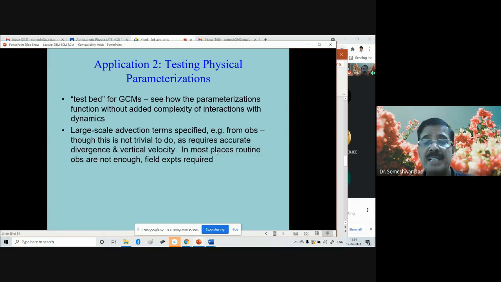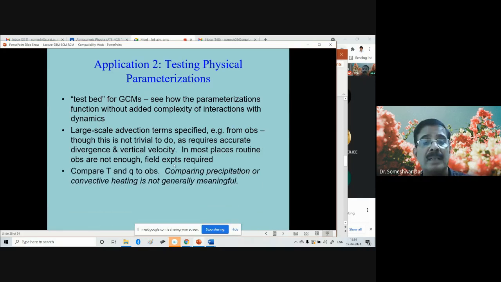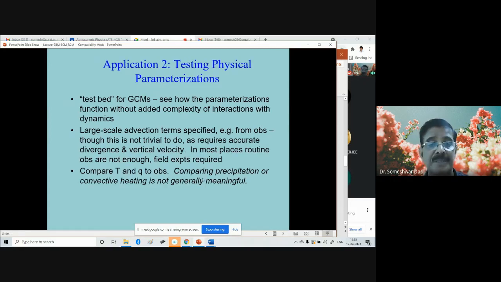In most places, routine observations are not enough, so field experiments are required. Okay. Now compare T and Q with observation. Comparing precipitation or convective heating is not generally meaningful. Okay. So we try to test the physical parameterizations.